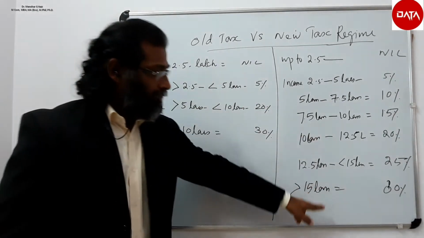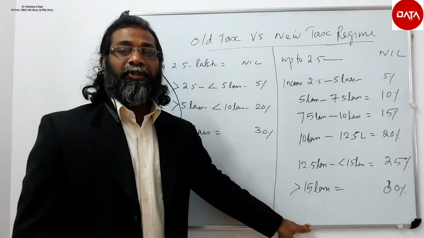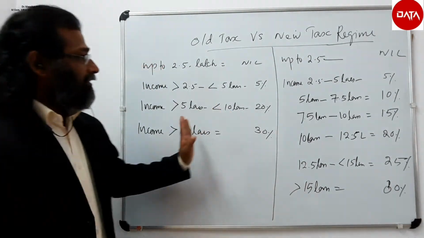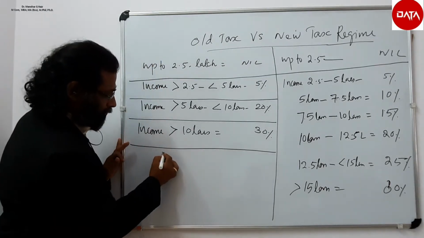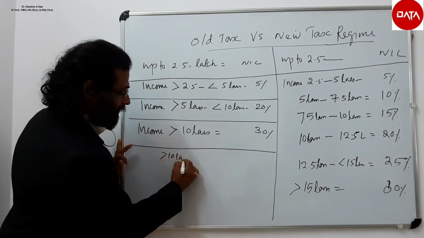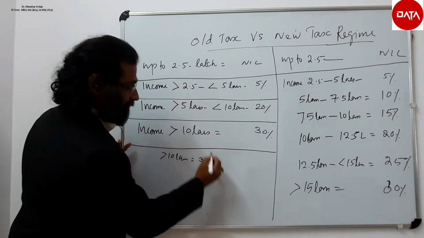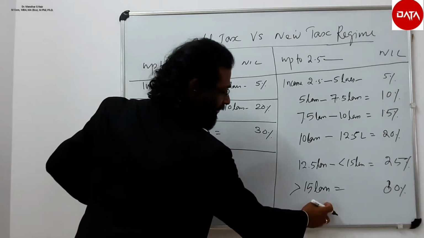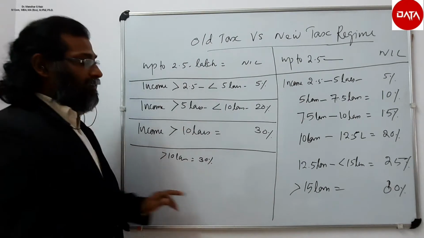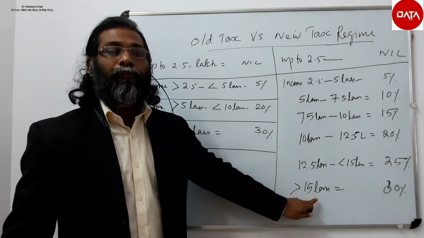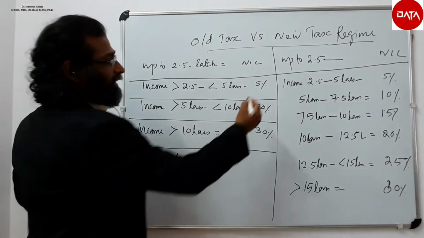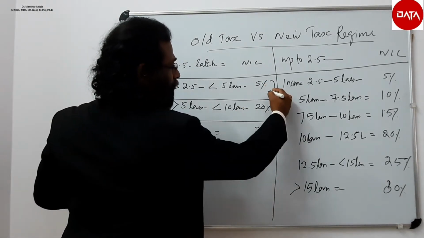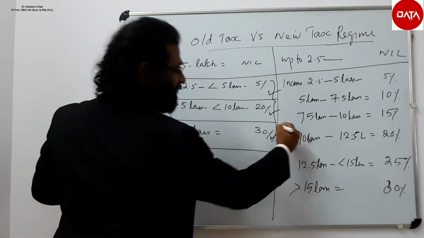This is the new tax rate as per Budget 2020, and this is the old tax rate. Here, if the income is more than 10 lakhs, the tax rate is 30%. But in the new regime, the 30% rate is applicable only when the income is more than 15 lakhs. In the old regime there are only 3 rates, that is 5, 20 and 30.